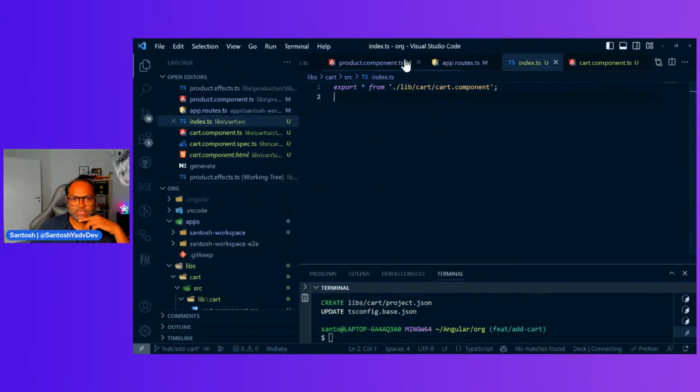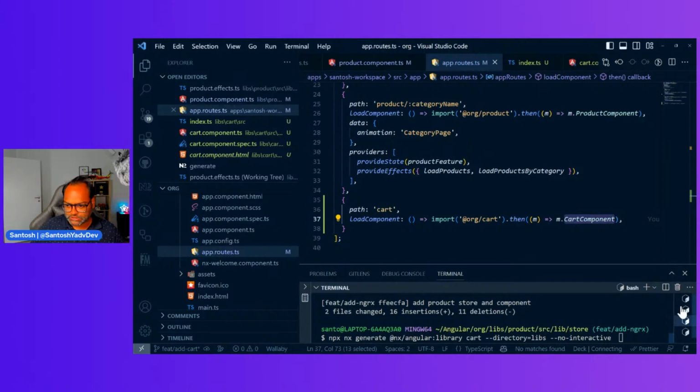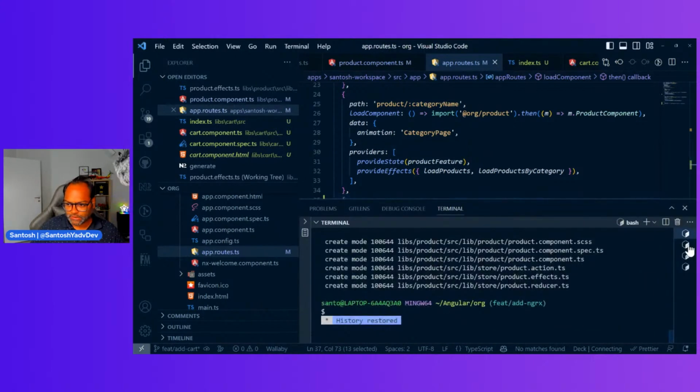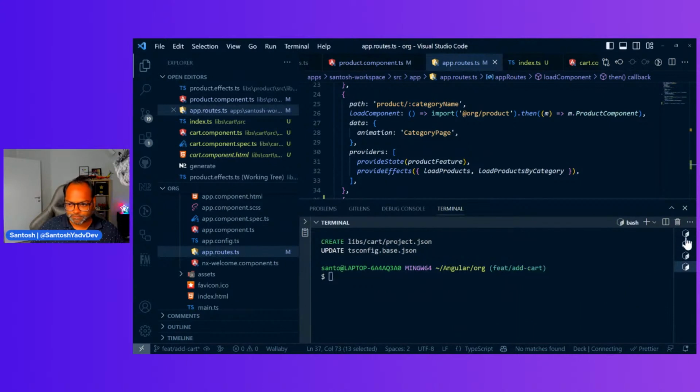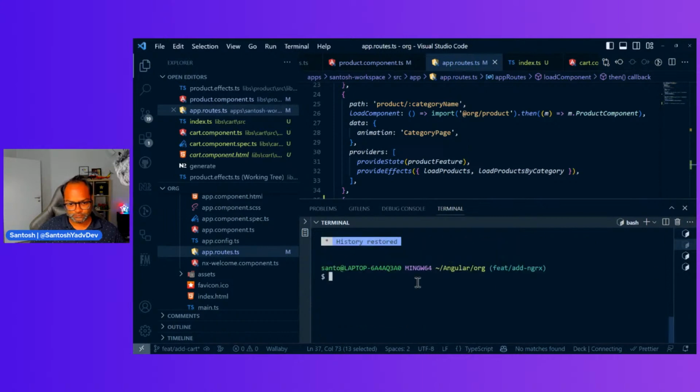Let's see our route, and whether it works. So the application is still running. I have not made any changes here. Let's see. Is it stopped? Yeah, it is stopped. So we can run npx nx serve again.